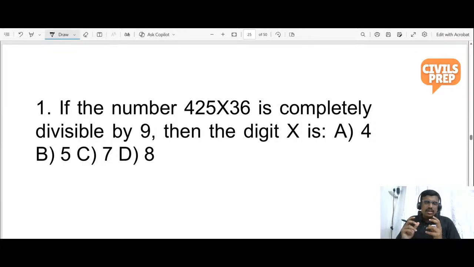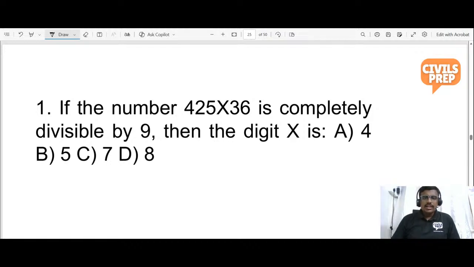The cheat code here is that the number is divisible by 9. So please take the options and fit each and every option in the place of x and try to find whether the number is completely divisible by 9. If it is divisible by 9, the value you have taken for x is the answer. Please do it. Ashwini has given option C. Let us check. C, 7.